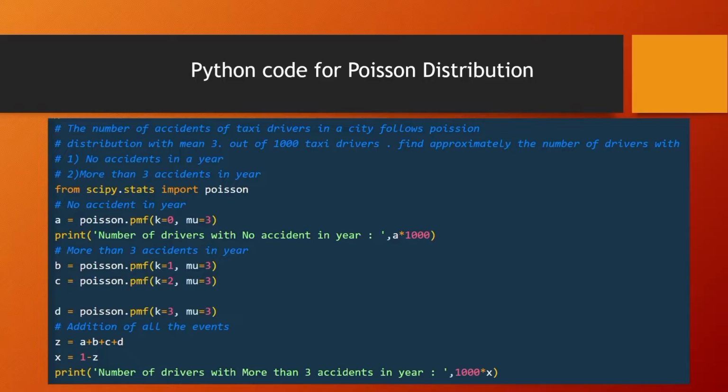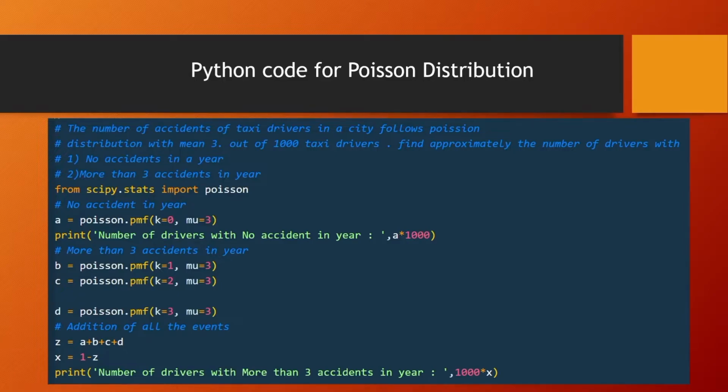To find the approximate number of drivers with no accidents in a year, we have to multiply the Poisson distribution value by 1000, so we can get the number of drivers with no accidents in a year.